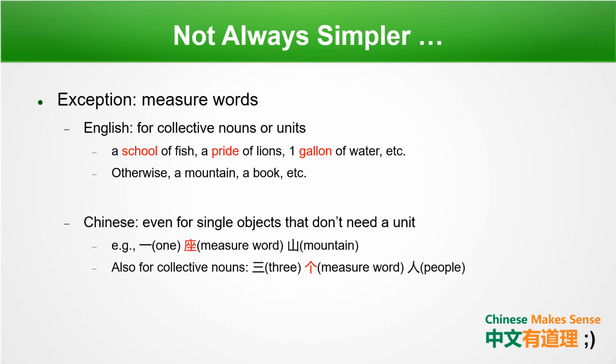For example, 一座山, which translates to one mountain in English, still requires the measure word 座. And also for collective nouns as well. For example, 三个人, which translates to 3 people in English, where the measure word is 个.